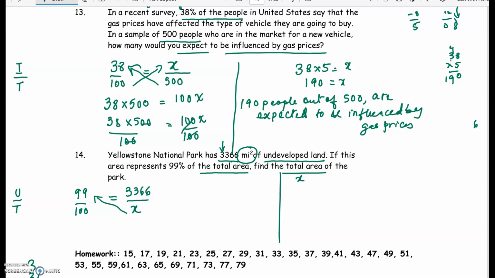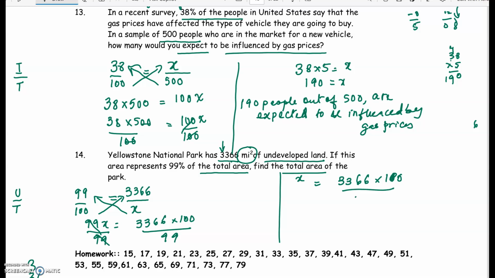So we cross multiply to get 99x, which is equal to 3366 times 100. We divide both sides by 99. Cancel common factors to get x equals 3366 times 100 divided by 99.